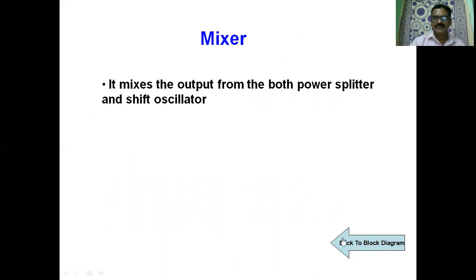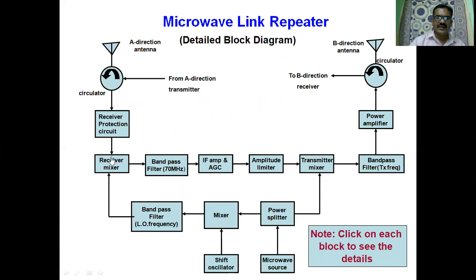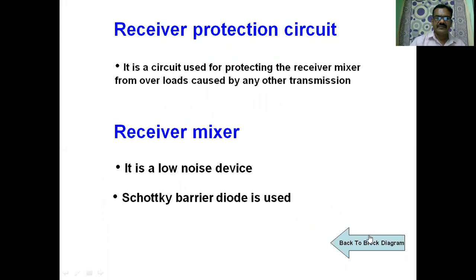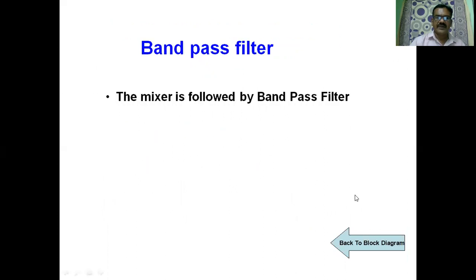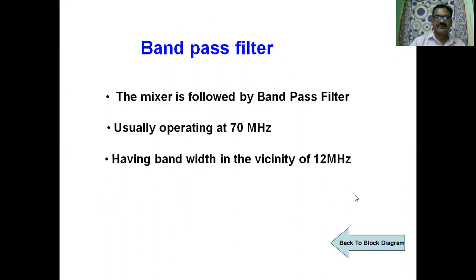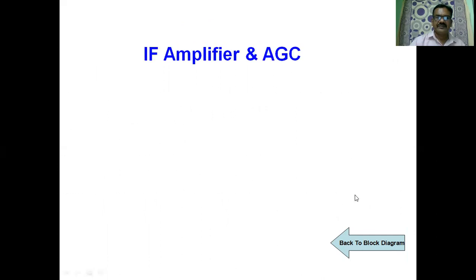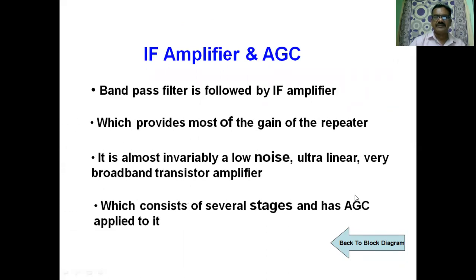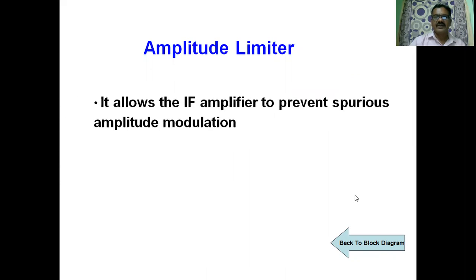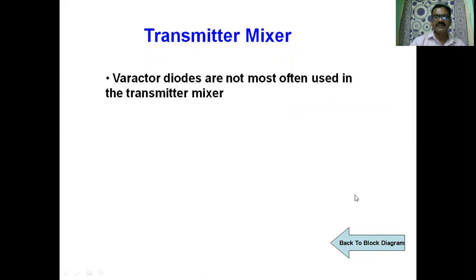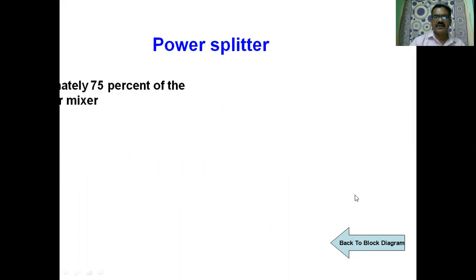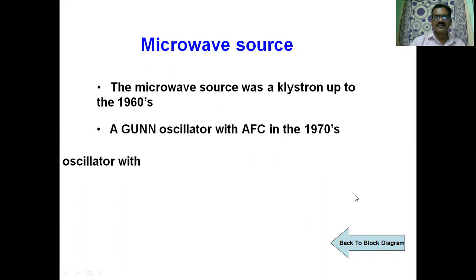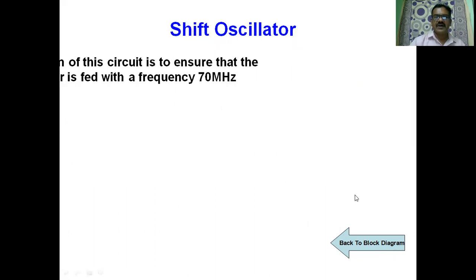See the block diagram: mixer, band pass filter, IF amplifier and AGC, which we already studied, amplitude limiter, transmit mixer, power splitter, microwave source, shift oscillator.